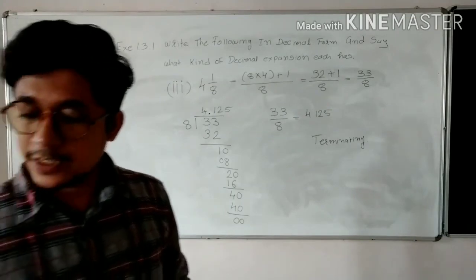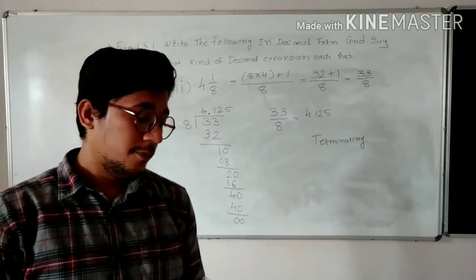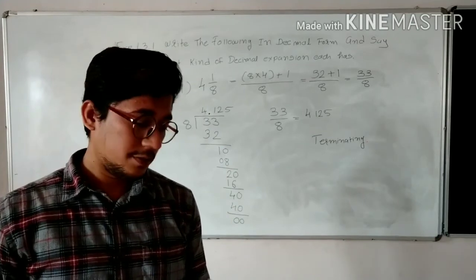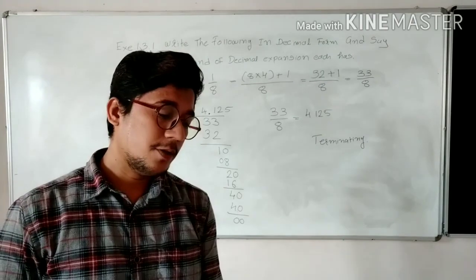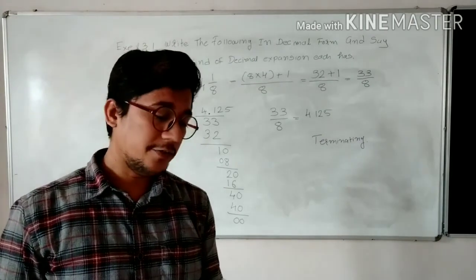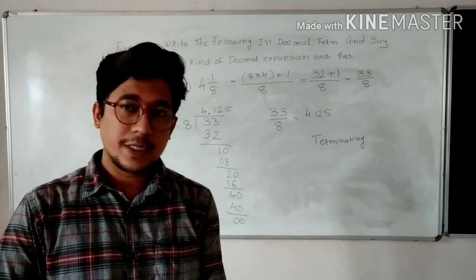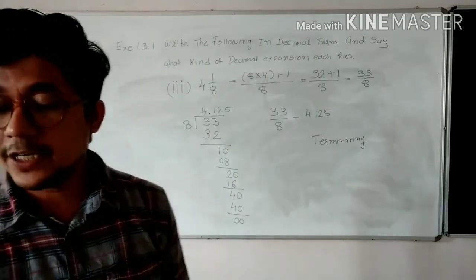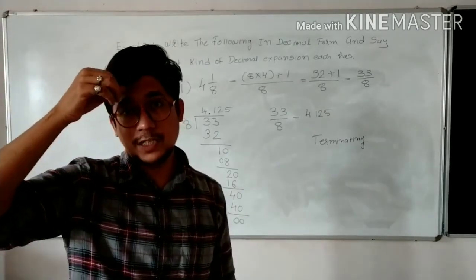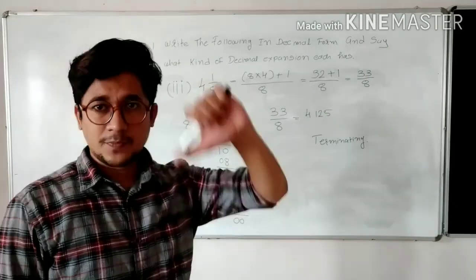So in the same way, I am giving you practice for the same exercise. Problem 4, 3 upon 13. Problem 5, 2 upon 11. Problem 6, 329 upon 400. Try to do it. If you wish, you can write your answers in the comment section, so I will check your answers. But I think these problems are very easy.